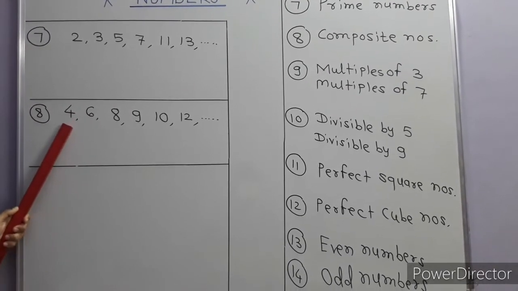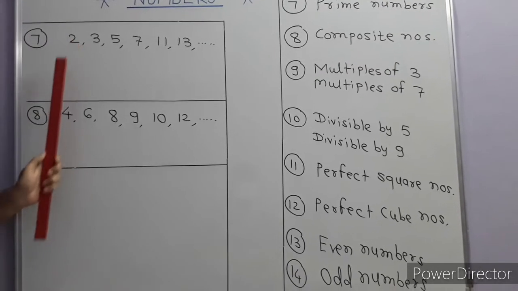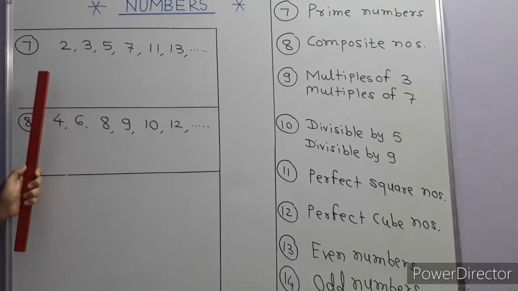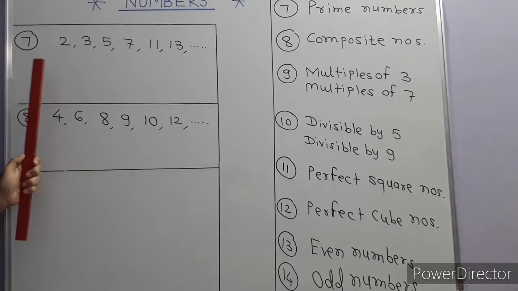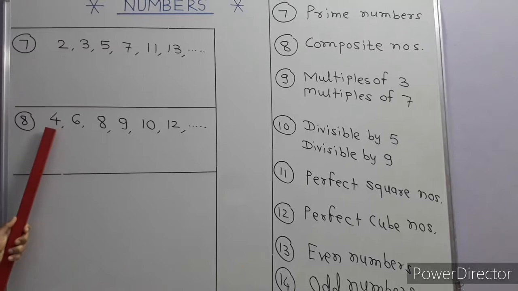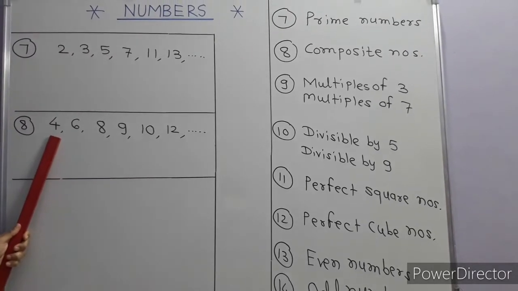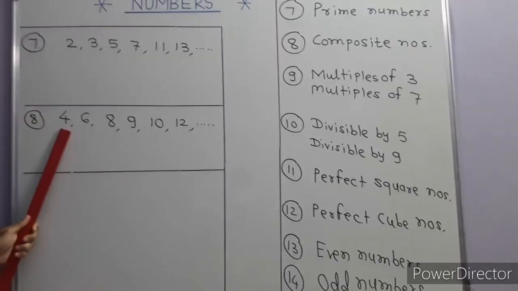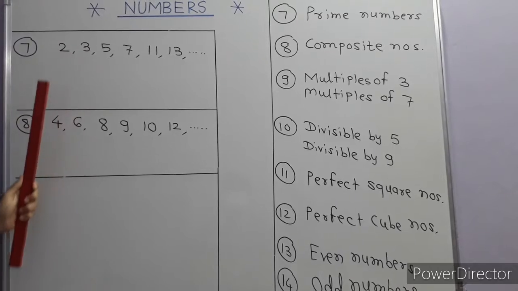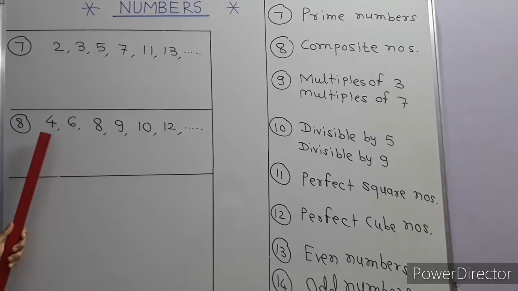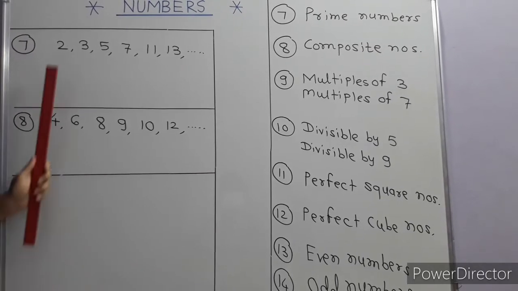Then one can ask me the question, why is 1 neither a prime number nor a composite number? So what is 1? 1 is a number that has only one divisor. Prime numbers require 2 divisors and composite numbers require at least 3 divisors. But 1 has only one divisor, that is 1 itself. That's why 1 is neither a prime nor a composite number. So be very careful regarding 1. 1 is not a prime number, 1 is not a composite number.